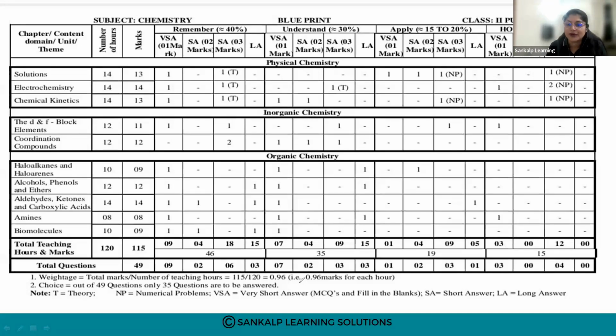So how do we prepare now? As the number of lessons has been reduced, you can see the weightage has increased. To score well, you first have to concentrate on the more weighted chapters. From organic chemistry, you can see aldehydes, ketones, and carboxylic acids, then alcohols, phenols, and ethers, and these three from the physical chapters.